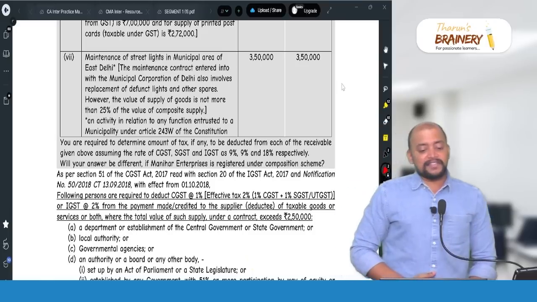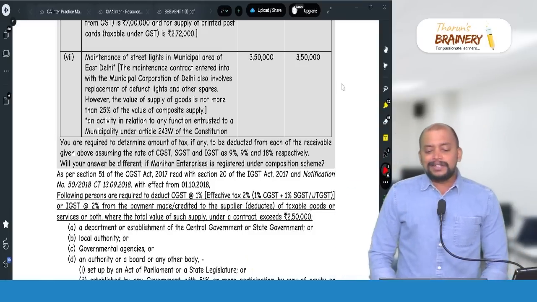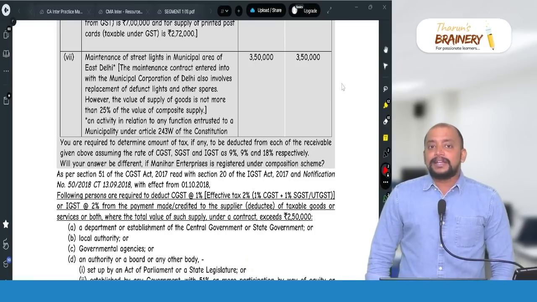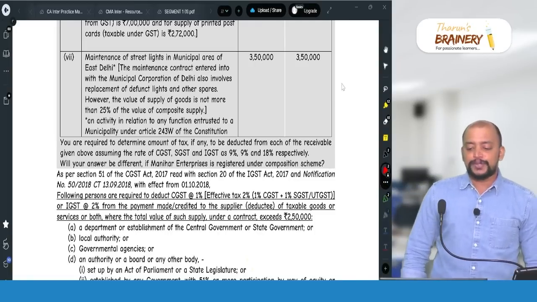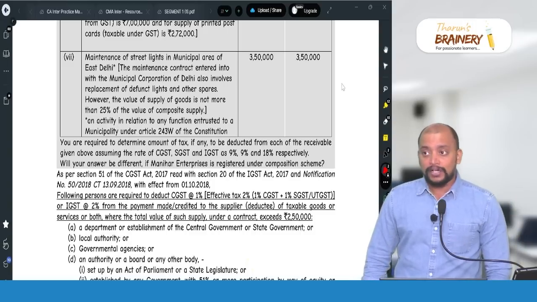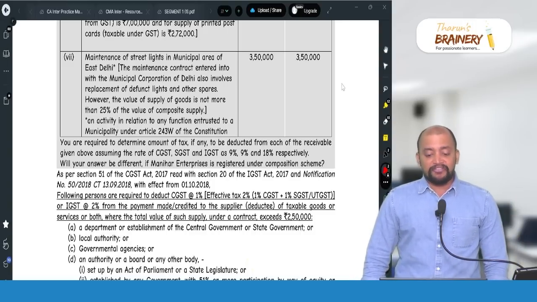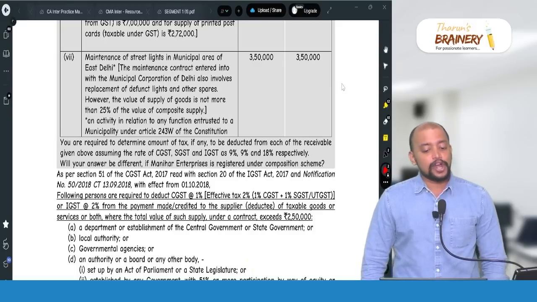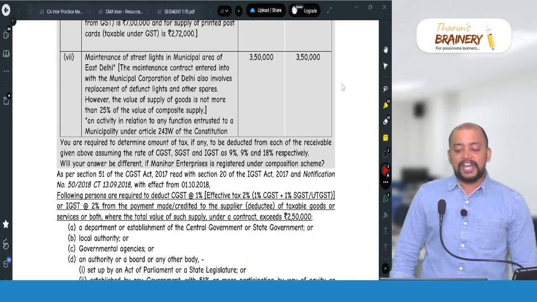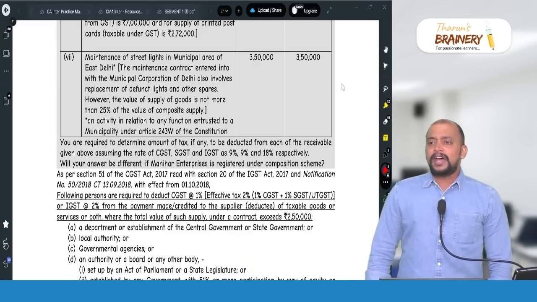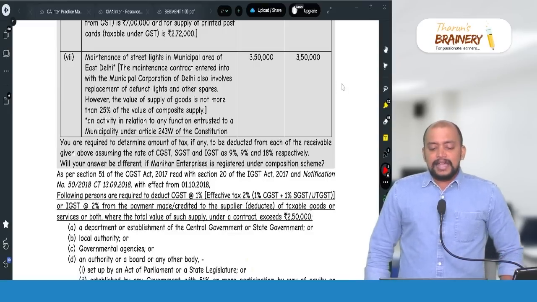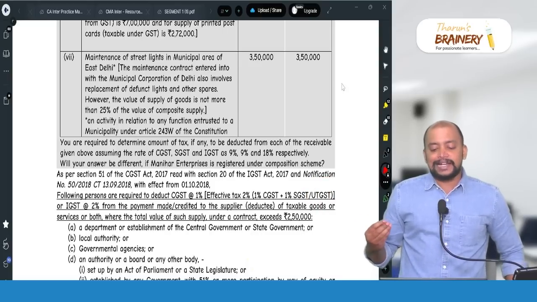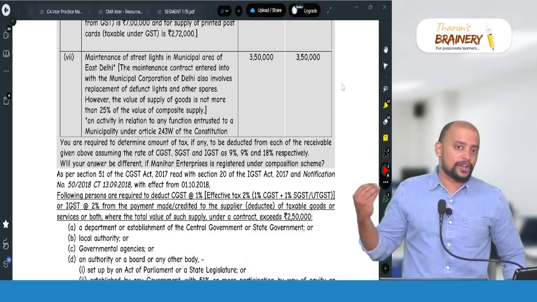Then 7th point, maintenance of street lights in municipal area of East Delhi. The maintenance contract entered into with the Municipal Corporation of Delhi also involves replacement of defunct lights and other spares. However, the value of the goods is not more than 25% of the value of composite supply. Now, in this case, this is an activity entrusted to municipality under Article 243W of the Constitution.